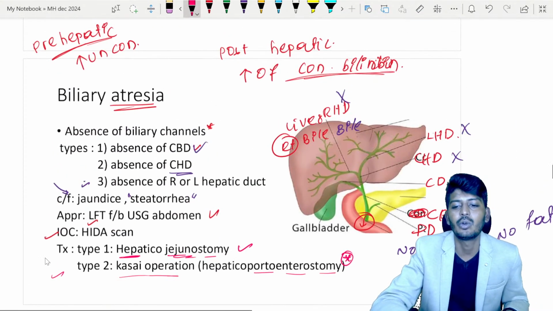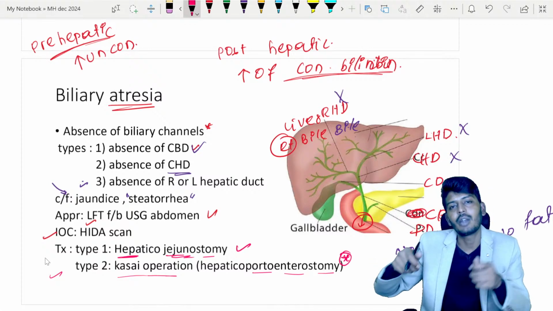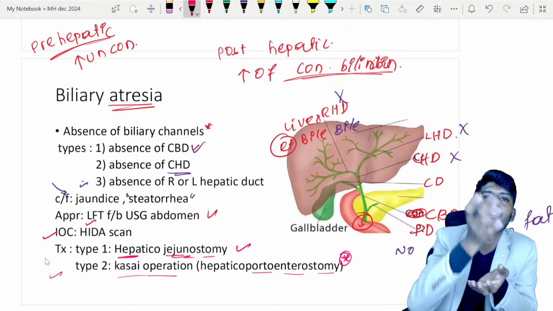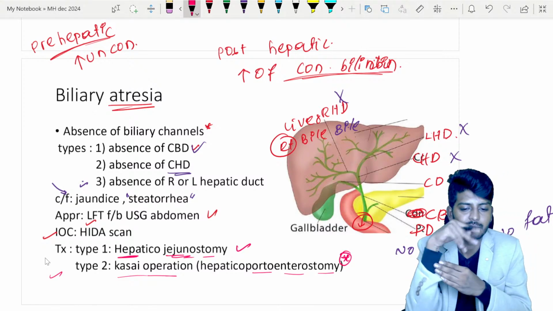So basically what we are doing, bile is not going, right? So what we will do is take a part of the jejunum, bring that jejunum and attach it to the liver. That's it.